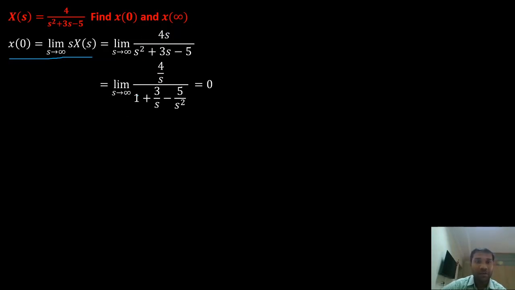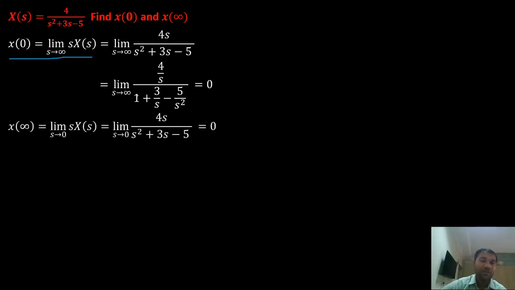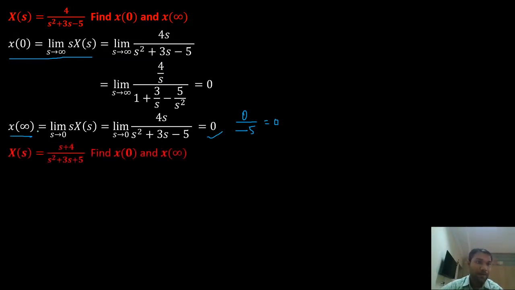Now, to find x of infinity, what is the formula? The formula is limit s tends to 0, s into X of s. Now, if I put s equals 0, what do I have? My numerator is 0 and my denominator is 0 plus 0 minus 5. 0 by any number is equal to 0. So, 0 is the final value of x of t.